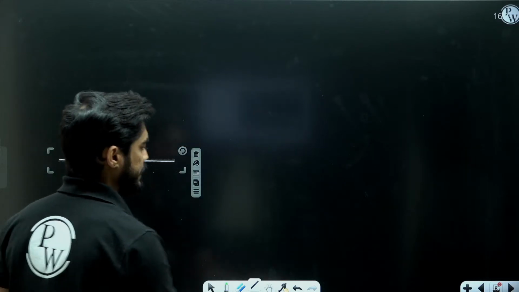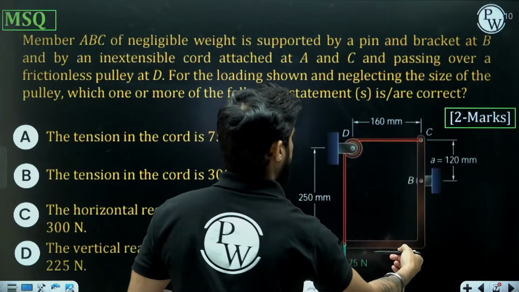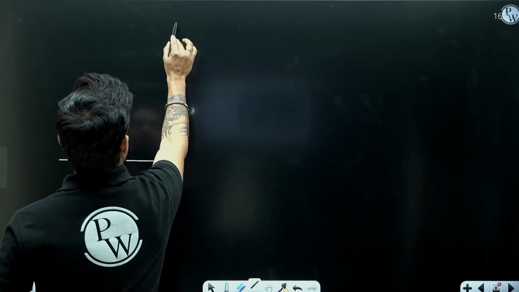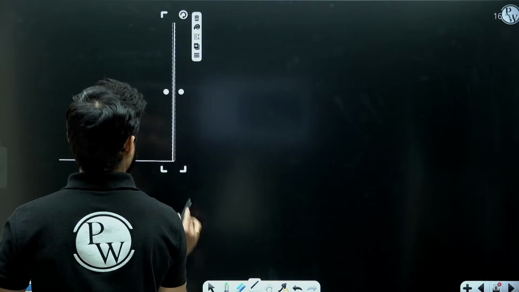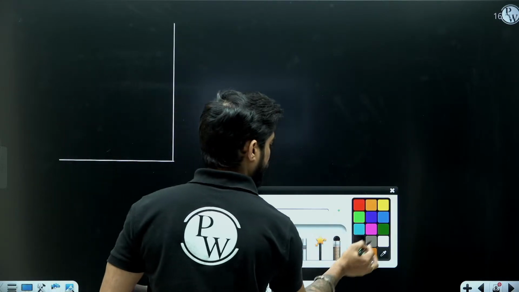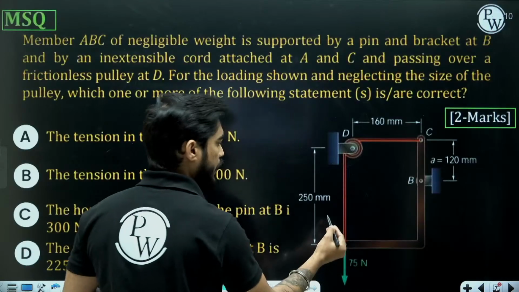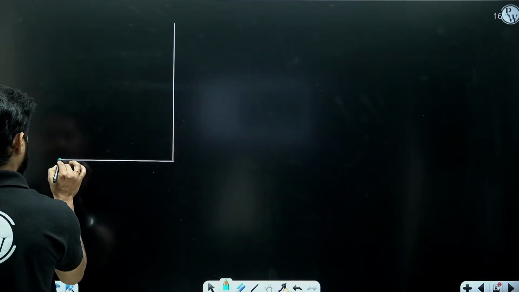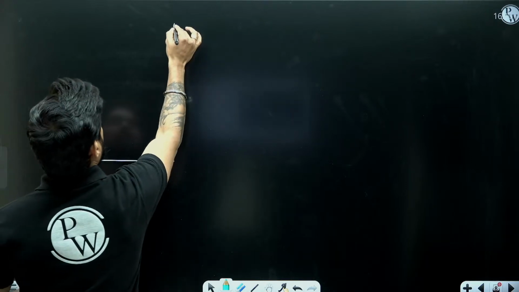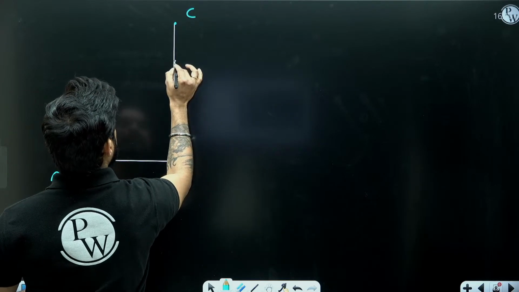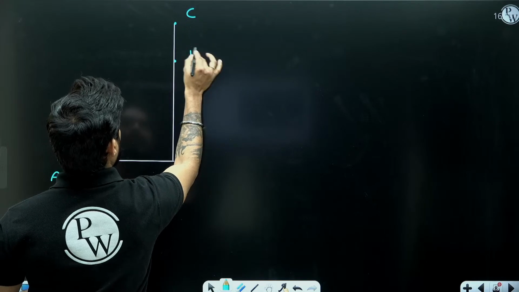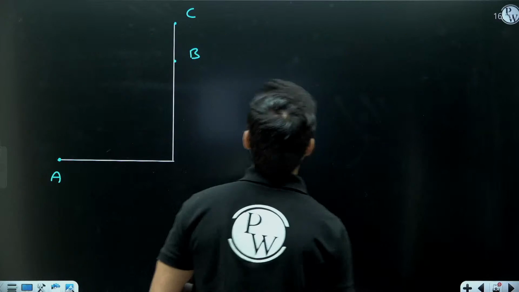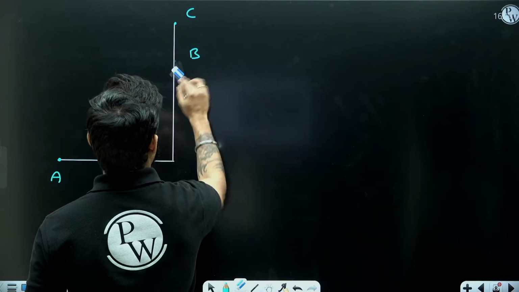So the base, this is 160 mm and this is 250 mm. Now what are the different points here? A, B, C. So this is A, this is C, and somewhere here is a pin at B. 120 mm means almost at half.